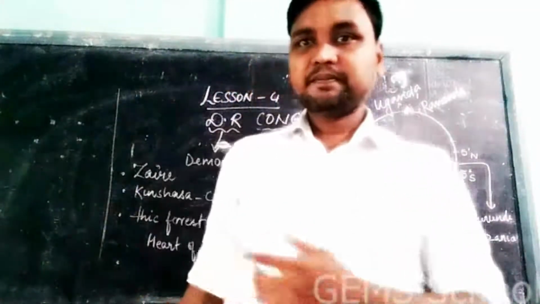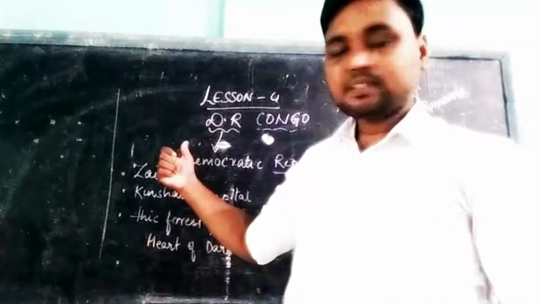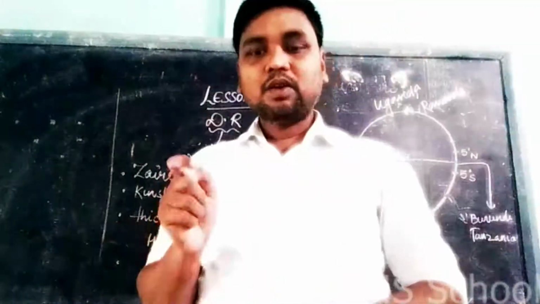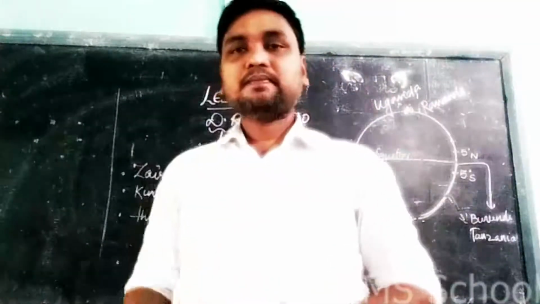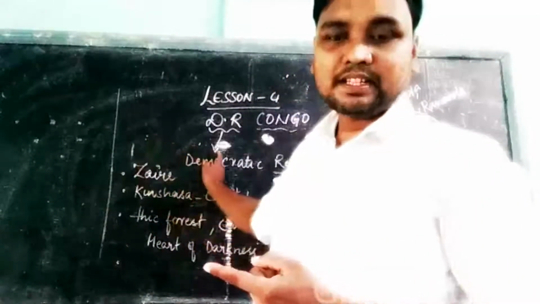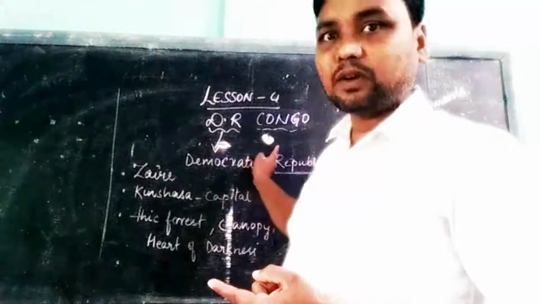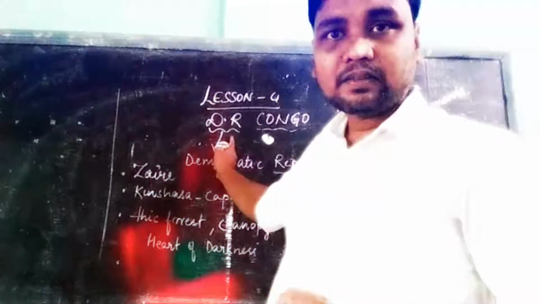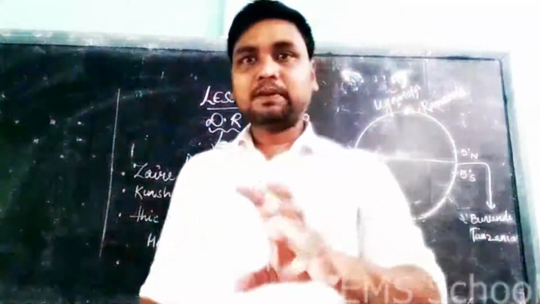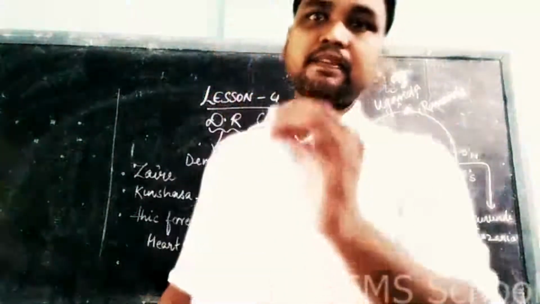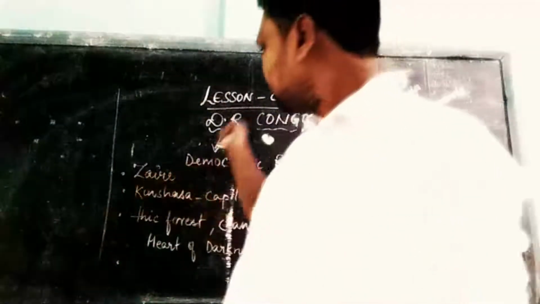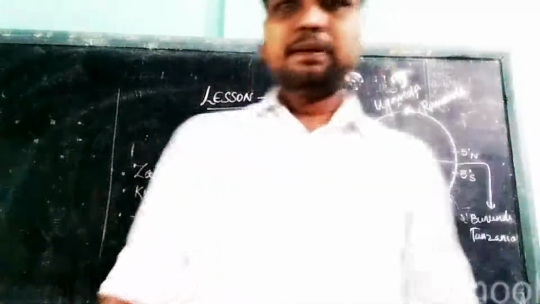What we are going to see. The lesson name is DR Congo, tropical hot wet forest. DR is not doctor. It is Democratic Republic of Congo. Somewhere in the book you will find the full name, Democratic Republic, and somewhere you will find DR Congo. So don't confuse yourself. It is Democratic Republic of Congo.